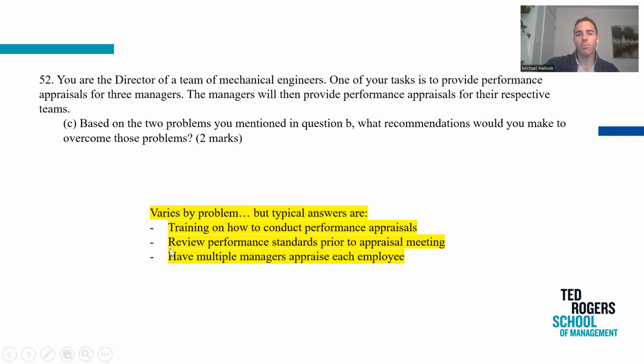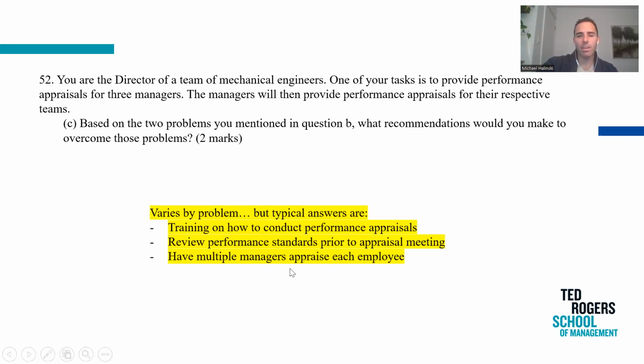Review the performance standards prior to the appraisal meeting. So this could be the manager reviewing with the employee, okay? But it could also mean the director reviewing with the manager. Hey, this is what I'm expecting you to communicate to your employees. So the director meets with the manager. Hey, here are the performance standards, and then have the manager review with the employee. Here are the performance standards. Do you have any questions? And then feedback that way.